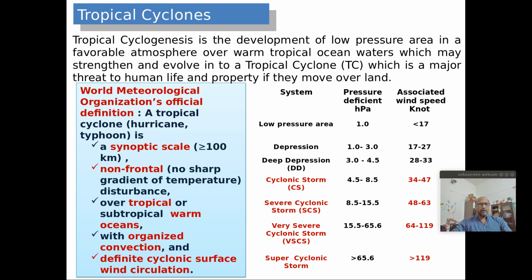They are non-frontal systems, and associated with these tropical cyclones there are well organized convective systems. Based on the wind speed, we generally don't look at the minimum sea level pressure deficit. The pressure deficit is nothing but the central pressure compared to the outside pressure.